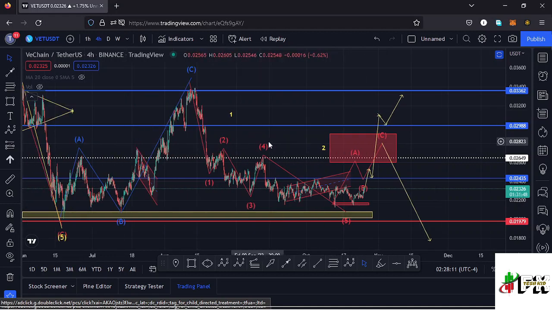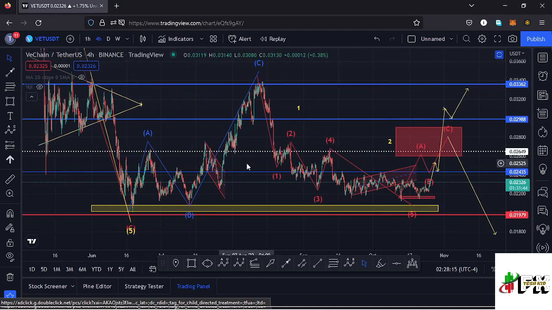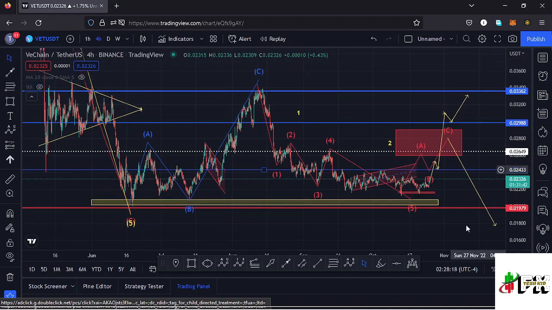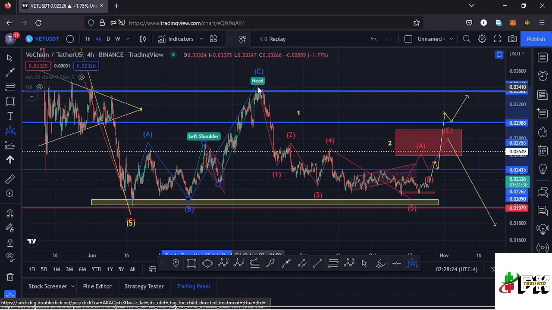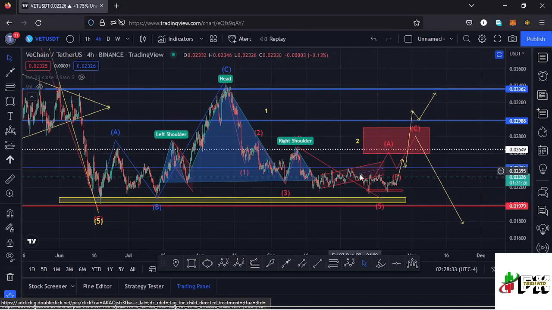to the lower side. Also zooming in on this chart, we have a chart pattern that is in formation, which is a head and shoulders pattern, and if I draw it out, we can have this as the left shoulder of that head and shoulders pattern. Then we have seen the head right there, then we have seen the formation of the neckline, then the right shoulder, then we have continued pushing low after the formation of the right shoulder, and we are in much of a consolidation right here after the formation of that right shoulder, and we have not yet seen a breakout out of this head and shoulders pattern.